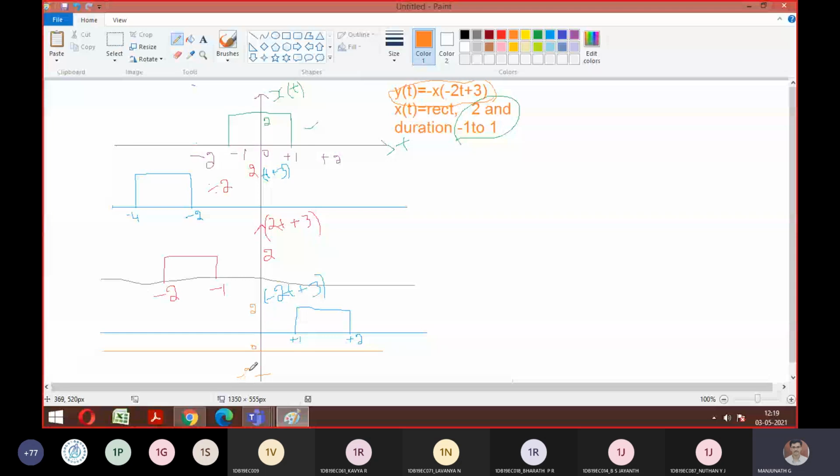Is that the problem solution we wanted? Any difficulty, anyone? Have you solved -x of -2t plus 3? Is it solved? Yes, sir. If anybody has any difficulty understanding this precedence rule, let me know, because in the question they will nowhere mention this is scaling or shifting. They will just give the question, and from there onwards it's your task to get the final answer.